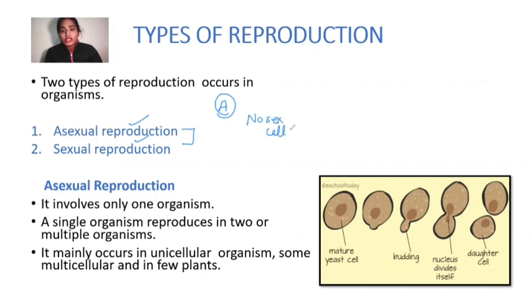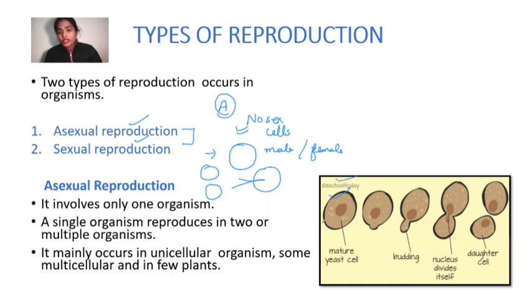More importantly, only one parent, not male and female, can produce the new offspring, and one parent can give rise to daughter cells.